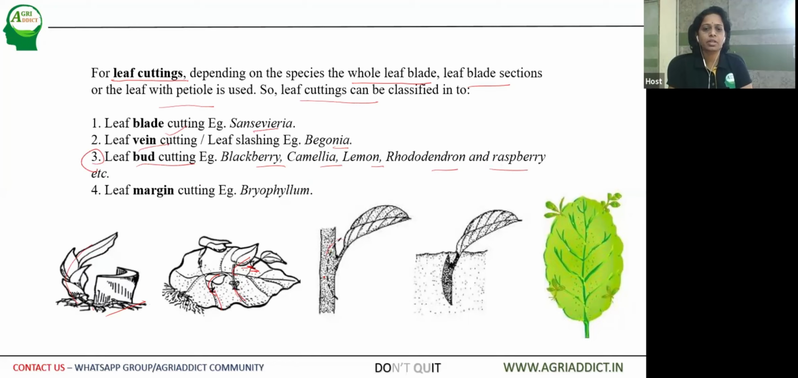So with the petiole, if it is cut and then planted in the soil, upon favorable conditions, they start producing roots, and then within a course of time it transforms into a new plant. Then the other deviation is leaf margin cutting. So leaf margins, when they are cut, from there only a new plant arises, which can be taken and planted in the soil.